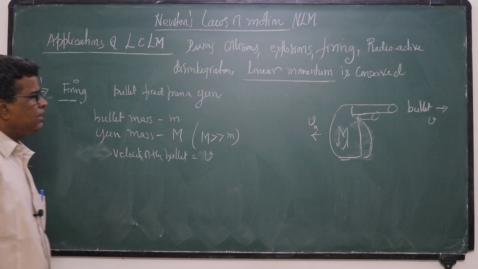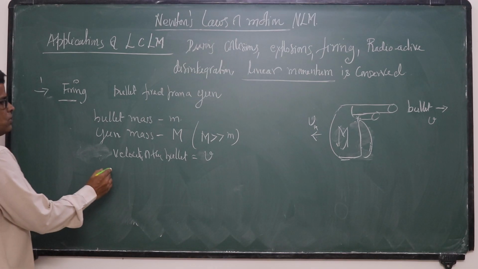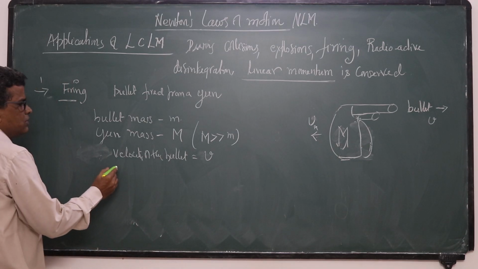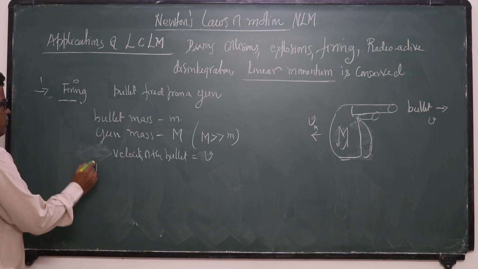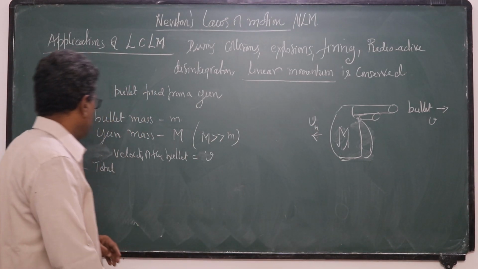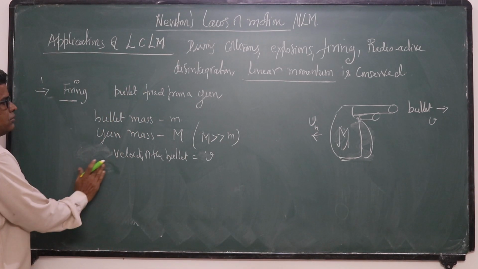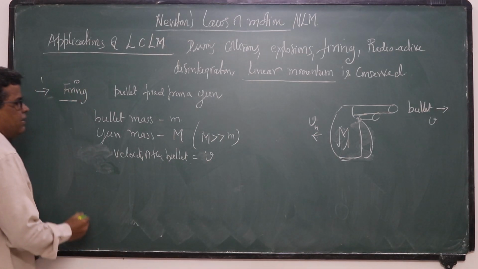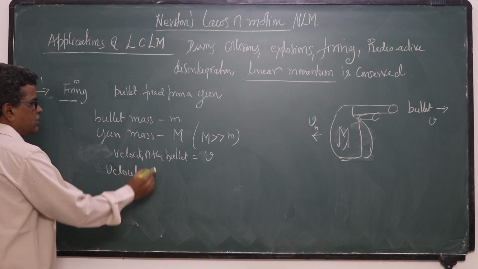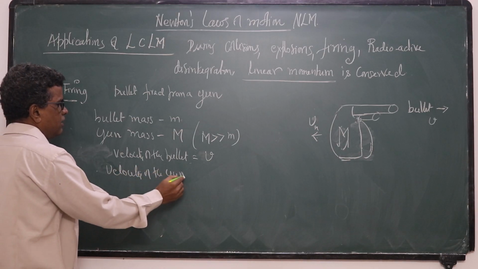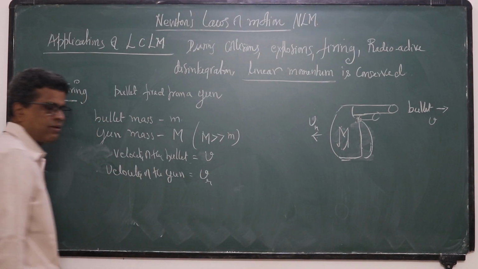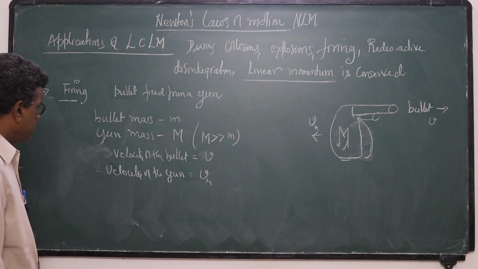That velocity of the gun is called recoil velocity. Okay, so I want that recoil velocity. During the firing, the velocity of the bullet is v, and the velocity of the gun, let it be Vr, is called the recoil velocity of the gun.